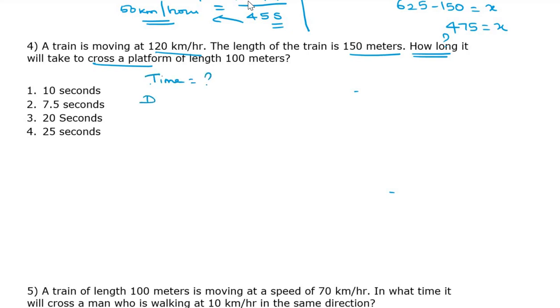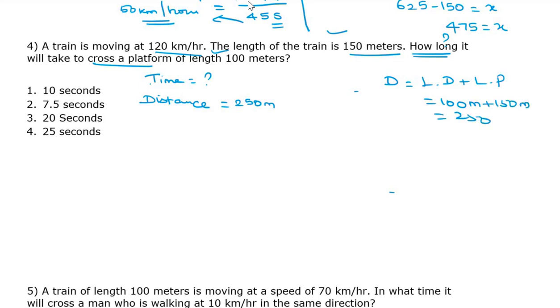Okay, what is given? Distance is given, 250 meter. Why is it 250? Any idea? I have written it directly. Yes. Here the distance considered means the length of the train plus the length of the platform. So 100 meter plus 150 meter, therefore 250 meter.